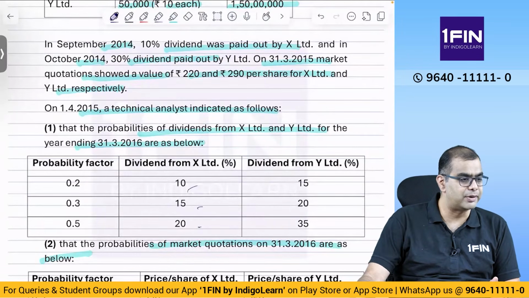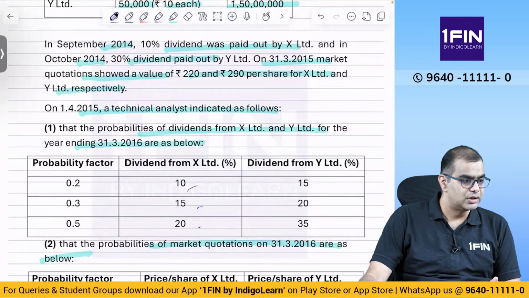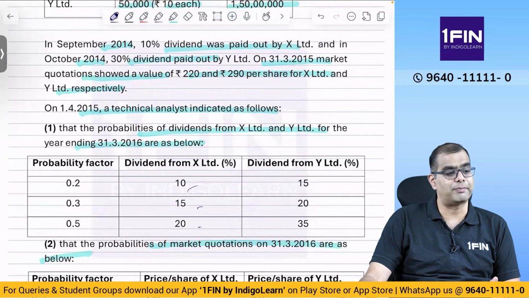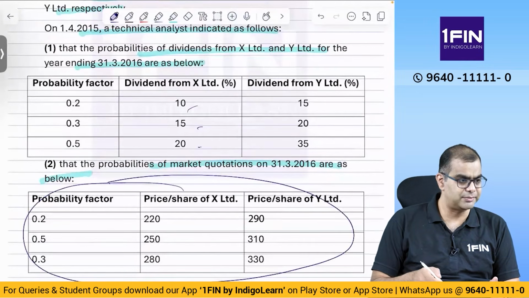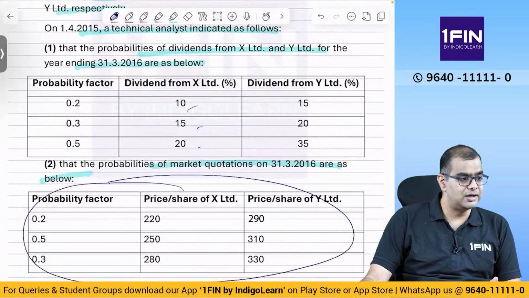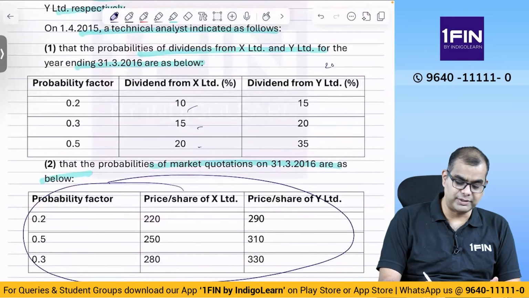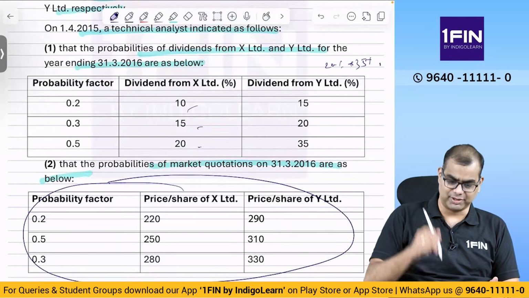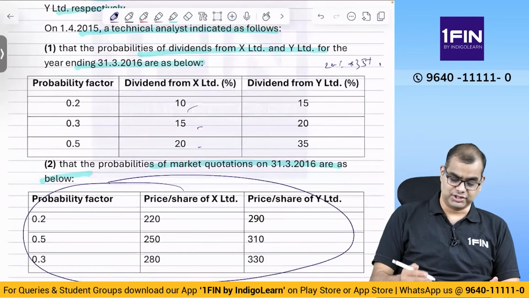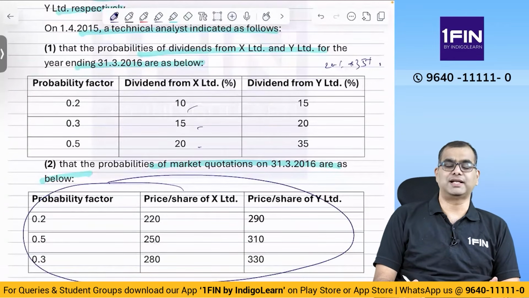Whereas if you look at the question in the study material, there is only probability of prices. The prices of shares have separate probabilities, and the price probabilities and values are also the same. But the dividends they directly gave as 20% and 35% in the study material question. Whereas this is a modified question in RTP September 25, where they have made a change. The change is that for dividend also, there are separate probabilities.